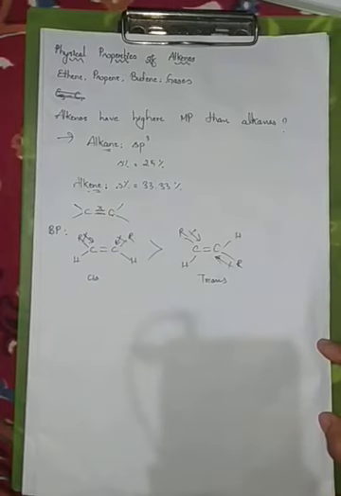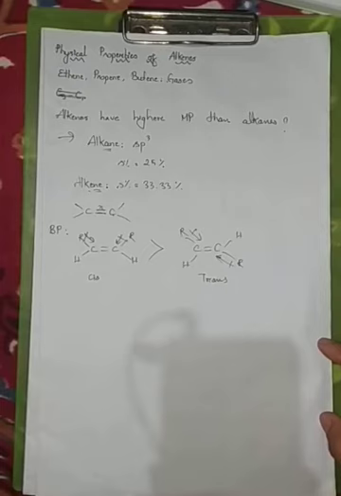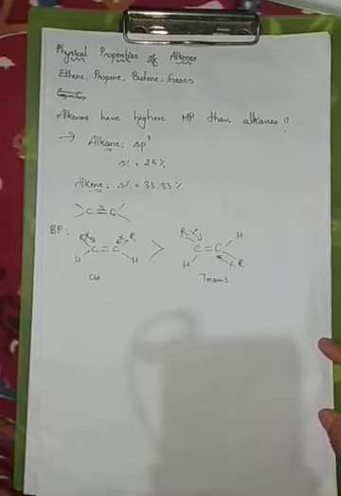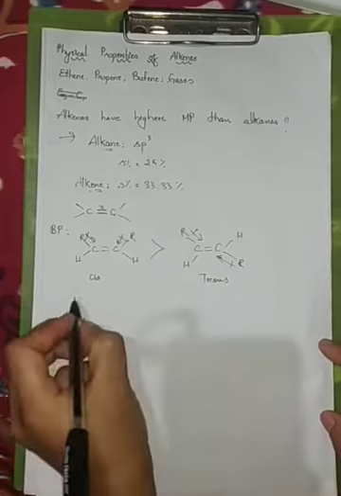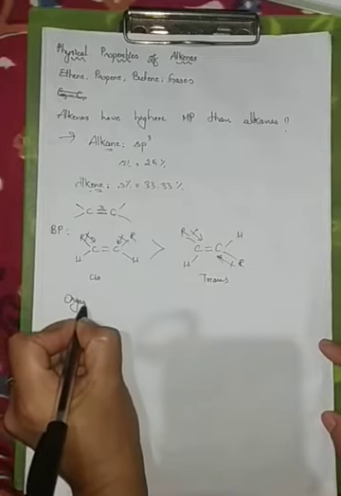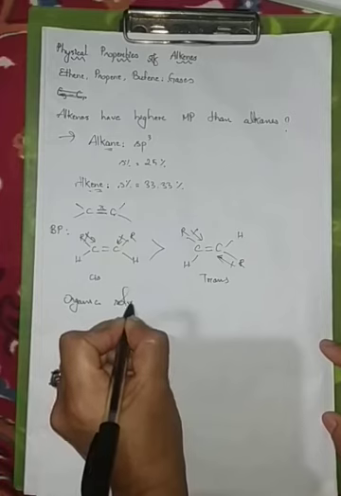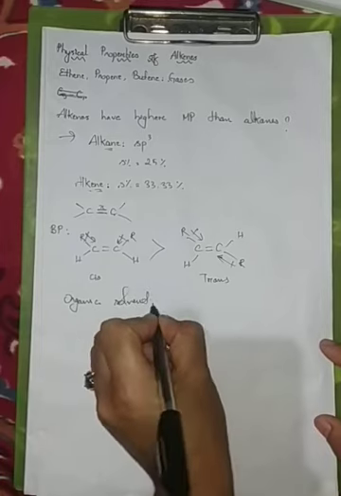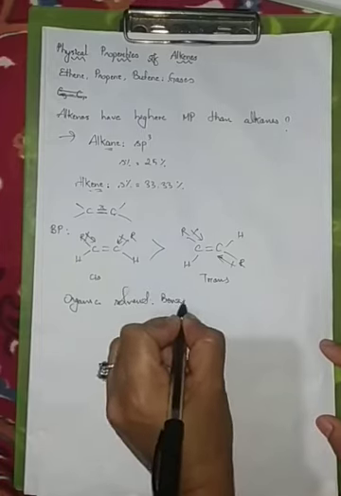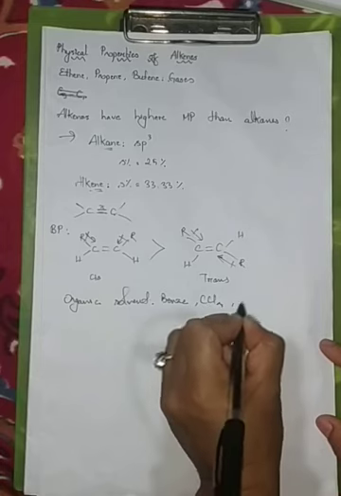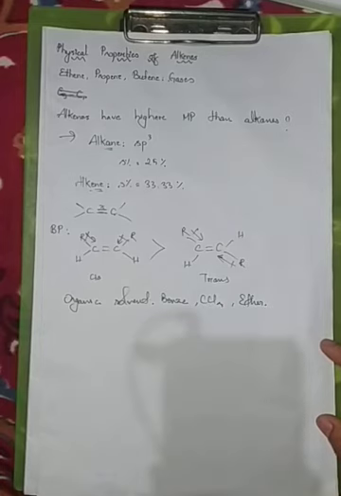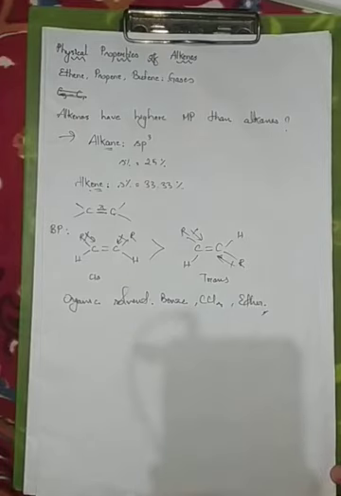Now, if we check for solubility, as I have said, alkenes are insoluble in water. However, they are readily soluble in organic solvents, such as benzene, CCl4, ether, etc. Therefore, these are some of the physical properties of alkenes.